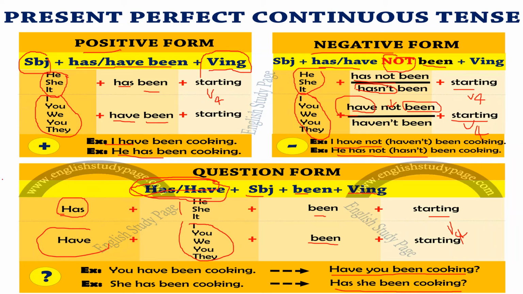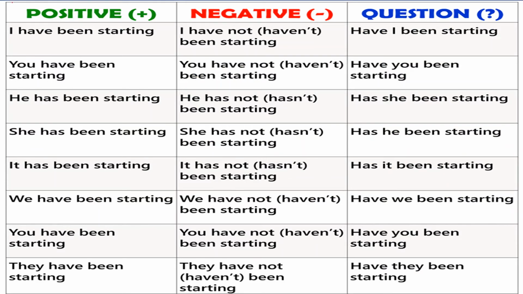Right? Moving further, here are some examples for you. Positive sentences: I have been studying, you have been studying, he has been studying, she has been studying, it has been studying, right? You can see I'm using has with he, she, and it, and I'm using have with I, we, you, and they.